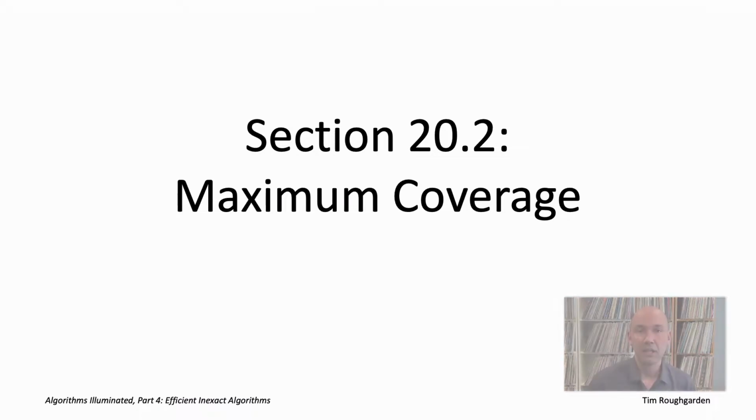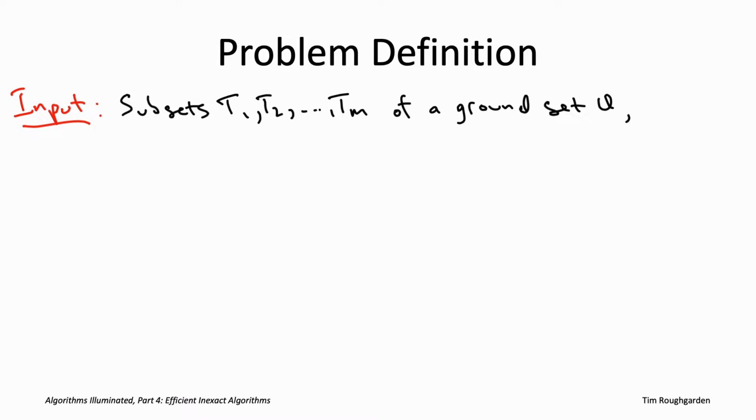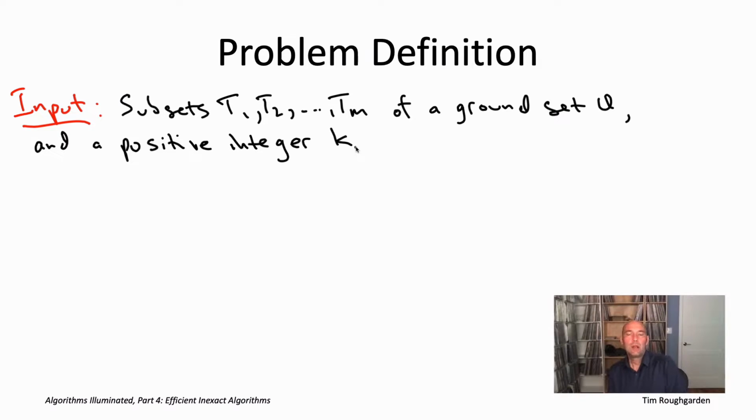Let's now define it formally. So in the maximum coverage problem, the input comprises m subsets. We're going to denote them by T1 up to Tm of some ground set U, as well as a budget, which is a positive integer, k. For example, in our team hiring example, you could imagine capital U as being all the sets of skills that someone could have, for all of the possible positions on the field. Meanwhile, you're going to have one subset for each person you could hire, where that person is represented by the subset of the skills that they possess. K, meanwhile, is your budget. That's how many people you're allowed to hire.